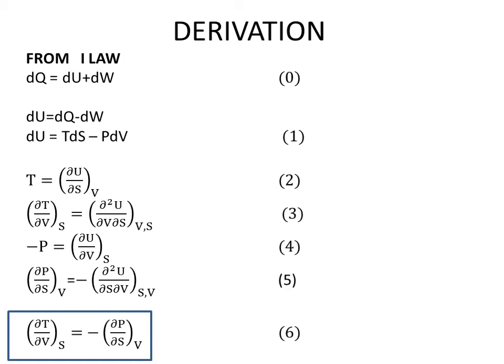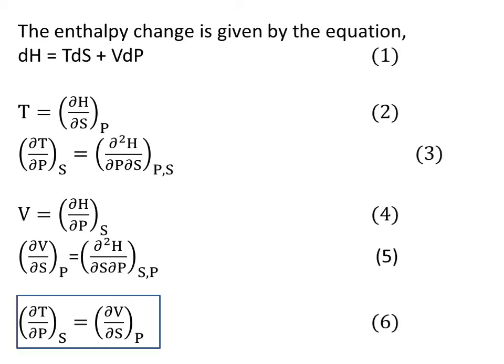I am not explaining them anymore. I'll just show you the equation with which you will have to start, and you just proceed exactly in this way, and you will arrive at all the rest of the equations. So I will show you the second one. For the second one, we start with the enthalpy equation, dH is equal to TdS plus VdP.